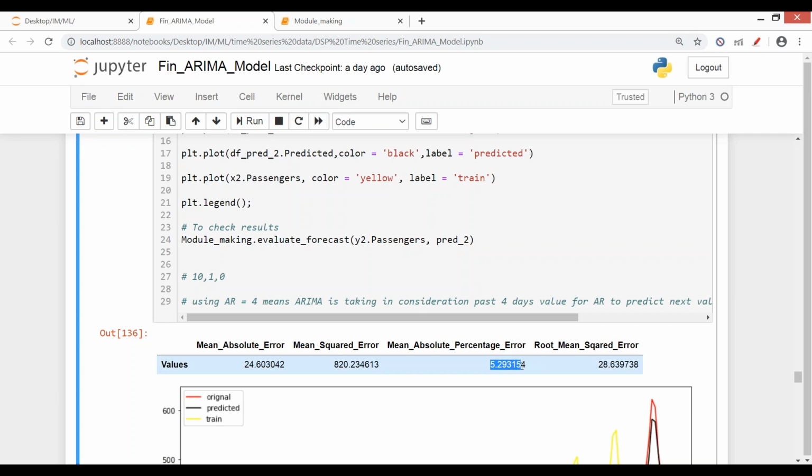So if a MAPE of 5, it means there can be 5% variation in the prediction. If my actual value is 100, तो मेरी prediction 95 भी जा सकती है और 105 भी जा सकती है. मतलब 5% error है. Can be positive, can be negative. Clear? And this is most easy to interpret because ये percentage terms में तो 5% percentage का error can be negative, can be positive. These are not as easy to interpret because 24 आपका 24 difference है, 24 is your MAE. But this is the most easy to tell about कि what a MAPE is. Clear?